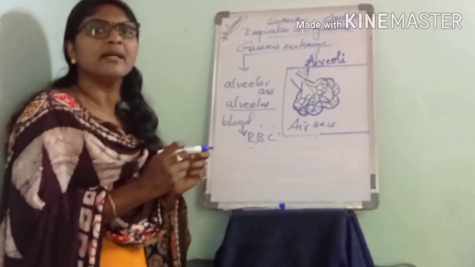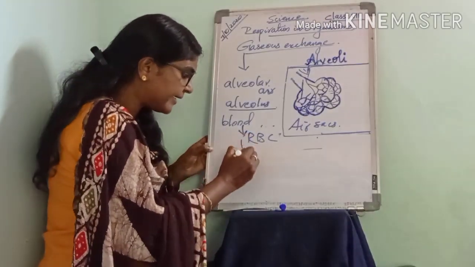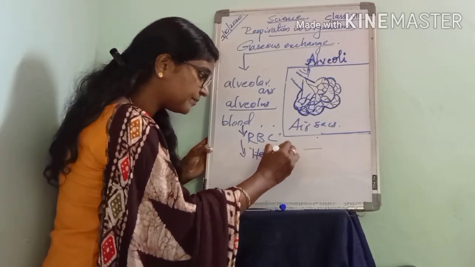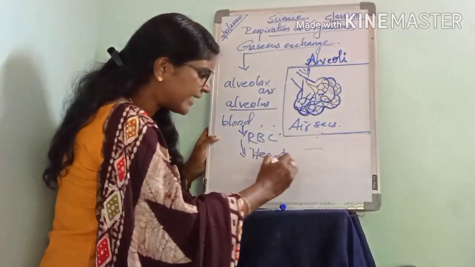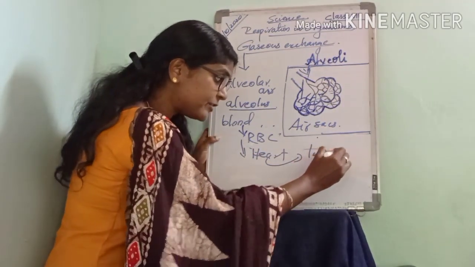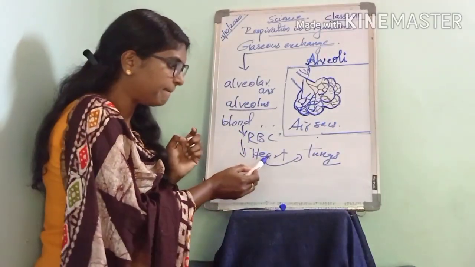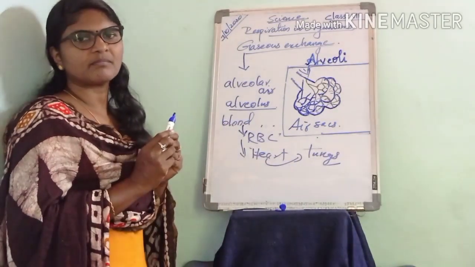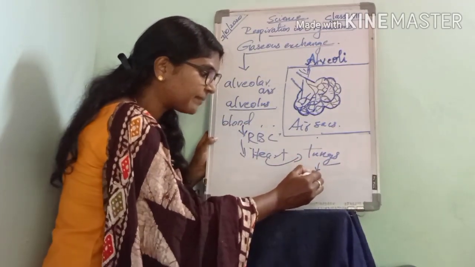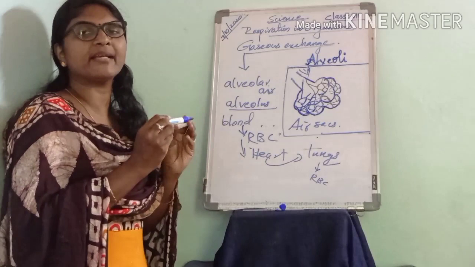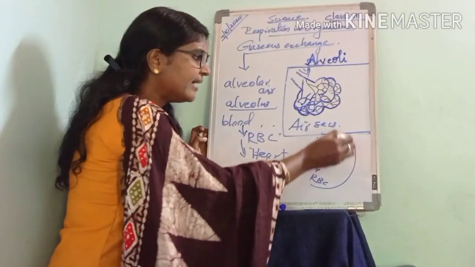This blood goes to the heart, and the heart then sends blood to the lungs, where the carbon dioxide detaches from the red blood cells and enters the air sacs.